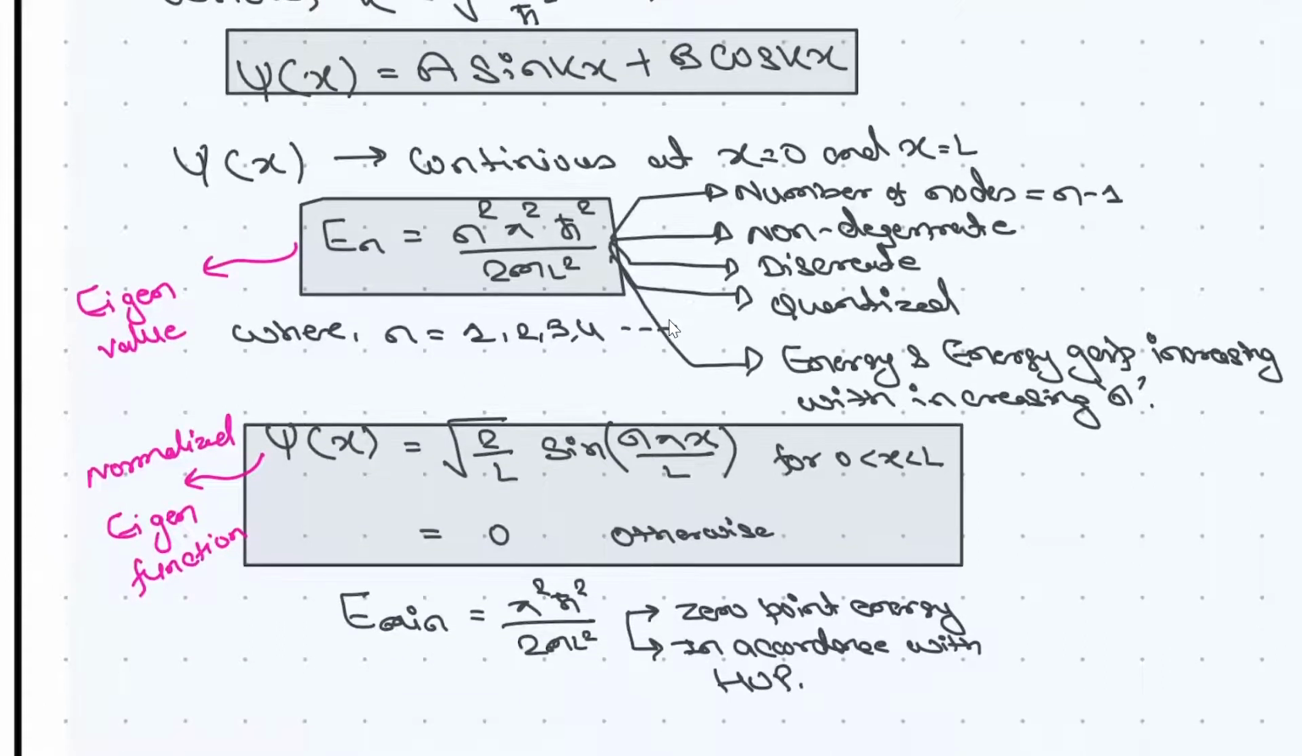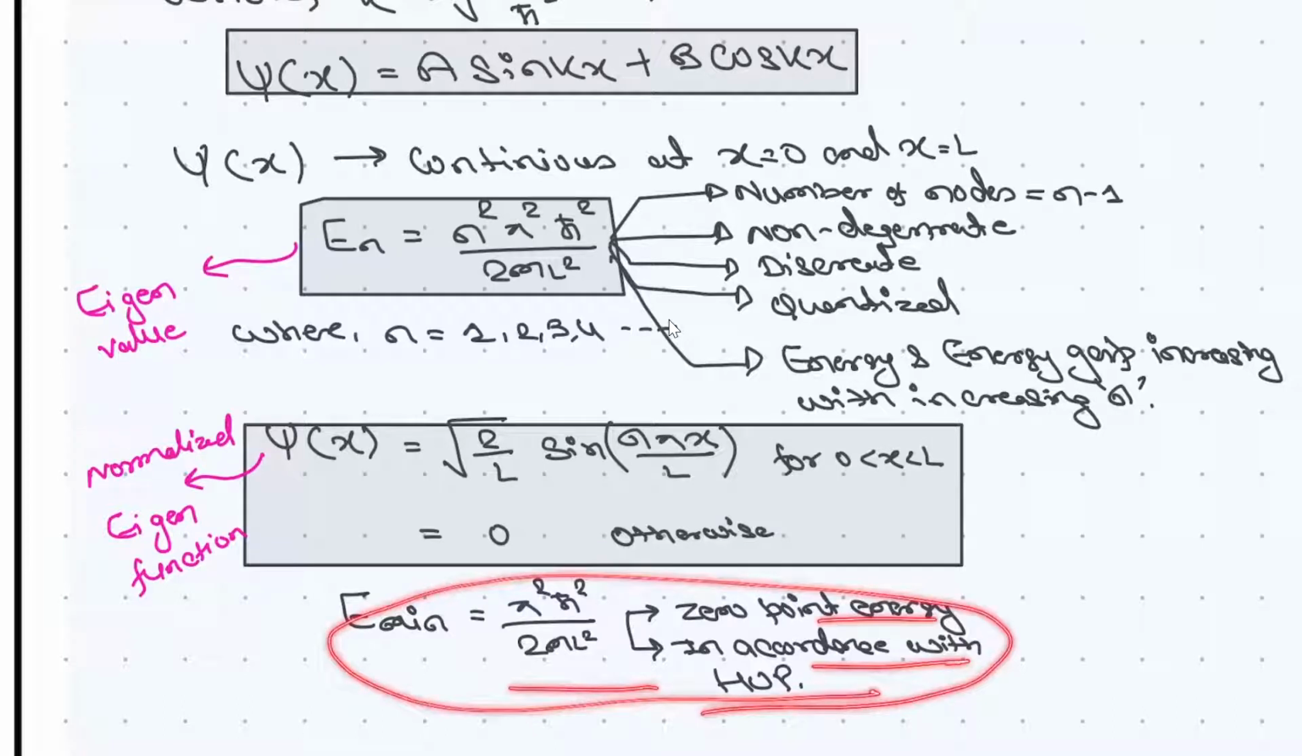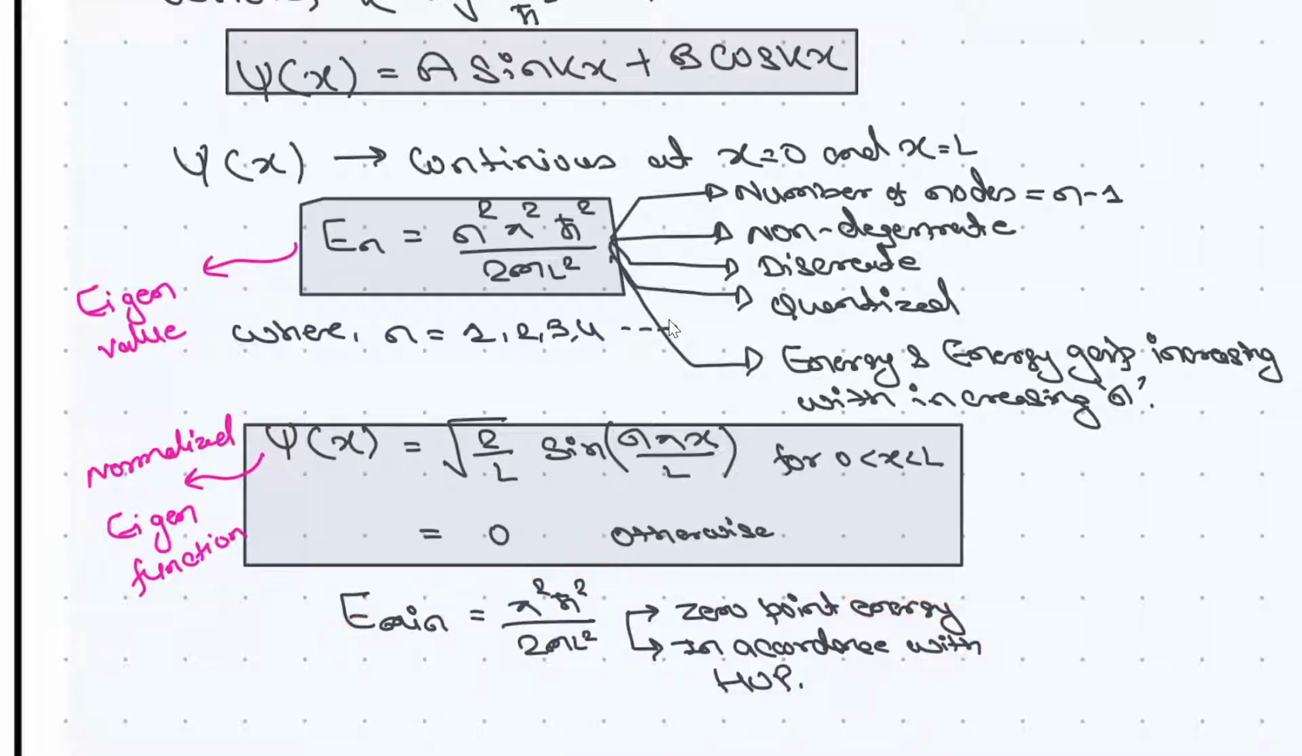Now, simple. Just put the values, you will get this one. Now understand, E minimum is what? Zero-point energy, and it is in accordance with the Heisenberg uncertainty principle, right? It is not zero. If you have a particle, as you talk about classically, if you put the particle in